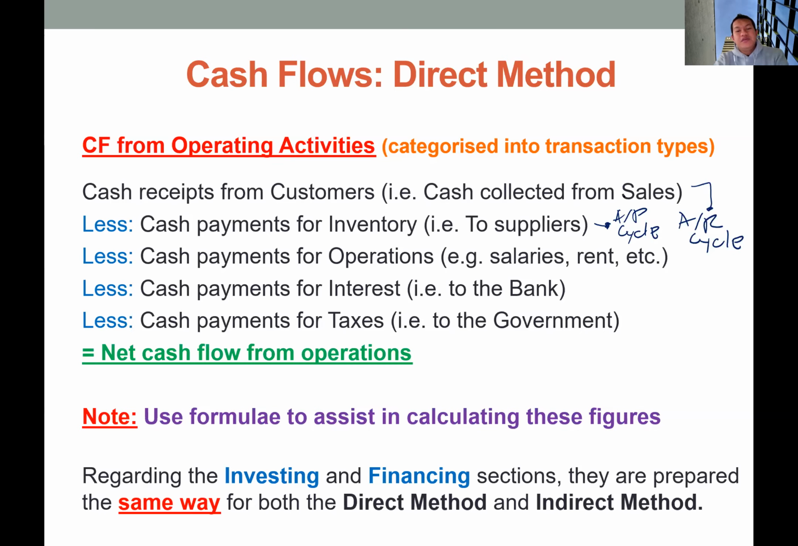And then cash payment for operations. For these three groups, we need to check the expenses and the corresponding account in the balance sheet, in liabilities accounts. Let's say for interest, cash payment for interest, we need to add the interest expense plus the changes in interest payable in the balance sheet. So always check the corresponding account in the balance sheet.